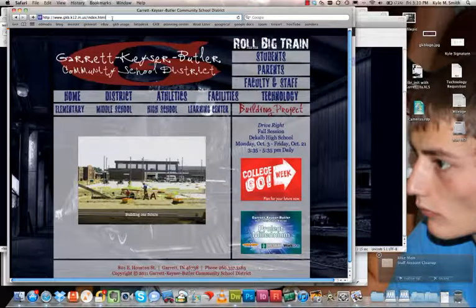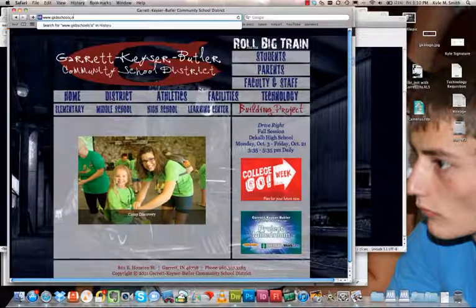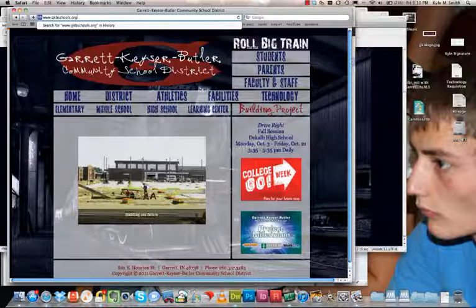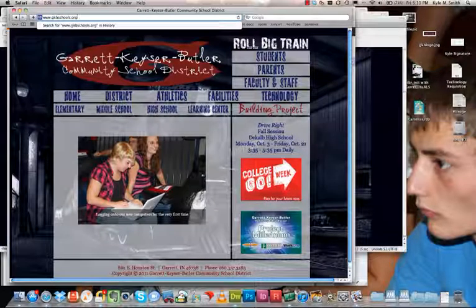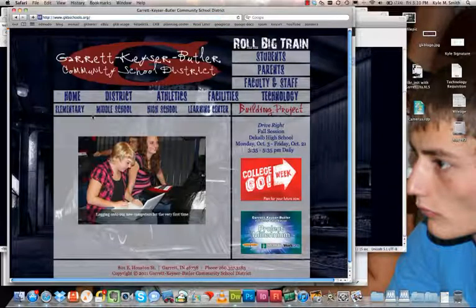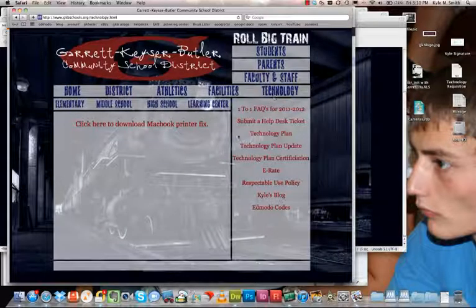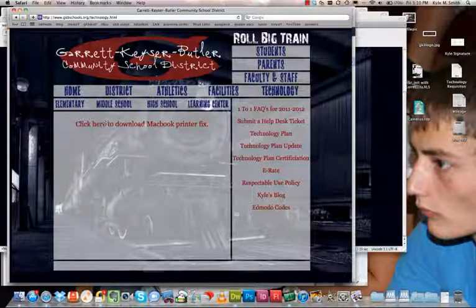So the first thing we need to do is make sure we go to the school district's homepage, which is www.gkbschools.org. And then we're going to come over here and click on Technology. And right here in the center is a link that says click here to download Macbook Printer Fix.